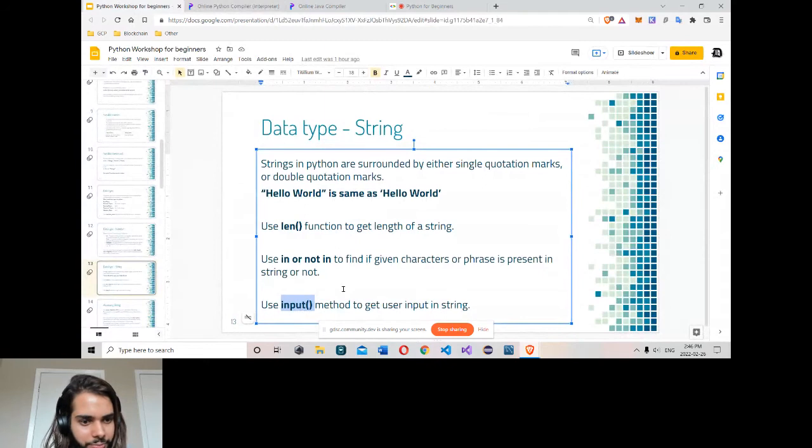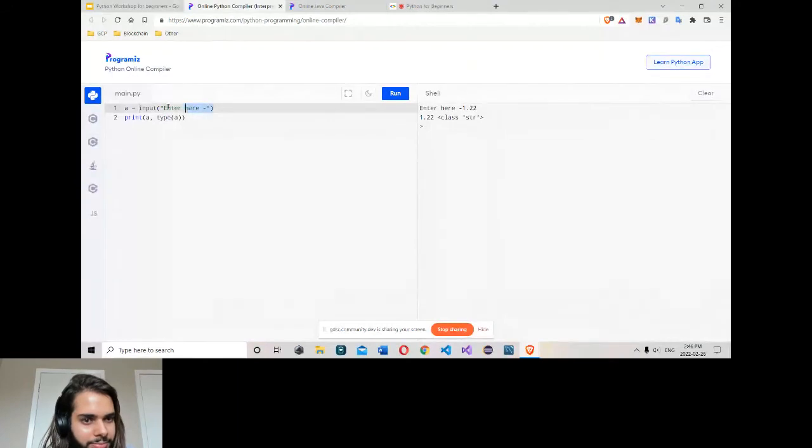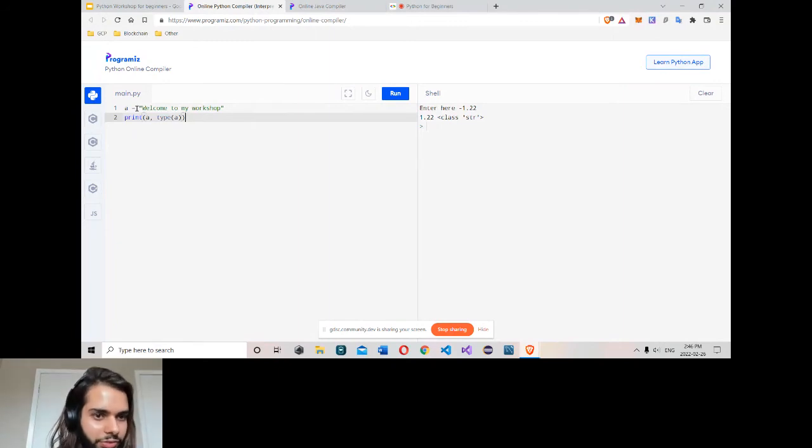So that's for input, the string. Then a way to access the string. Let's type something large, maybe "welcome to workshop". So this is a string. Let me say I want to access maybe the first letter here. A string is in some ways a collection of characters, or an array of characters, so in that way we can access each value from it.